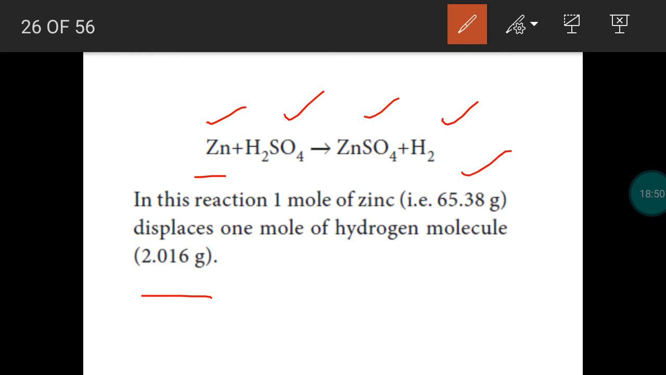But what is the definition of equivalent mass? Equivalent mass of zinc means how much zinc is used to displace 1.008 gram hydrogen. The value above is needed to displace 2.016 gram hydrogen. We need to find how much zinc is required to liberate 1.008 gram hydrogen. That means you divide this value by 2, and you will get 1.008. The same way, you divide the zinc value by 2, and you will get the equivalent mass.